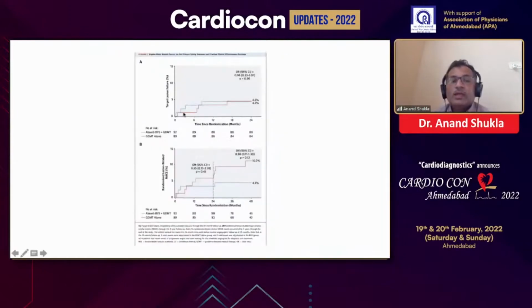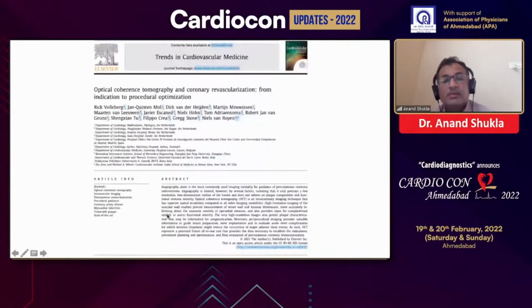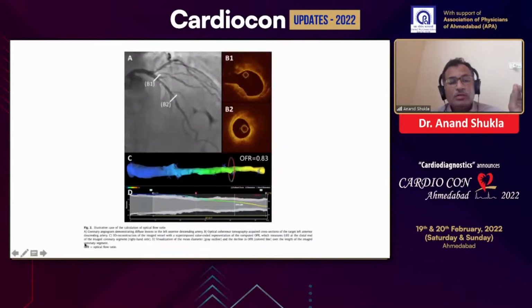This is the PREVENT trial outcome: the blue line is PREVENT PCI plus guideline-directed medical therapy versus guideline-directed medical therapy alone, the red line. So there are fewer events in the PCI plus guideline-directed medical therapy group. Another trial is the OCT-guided complete decision making, analysis as well as indication. So a new terminology has been introduced, optical flow ratio. Through computation, they have derived the mathematics of computed optical flow ratio.